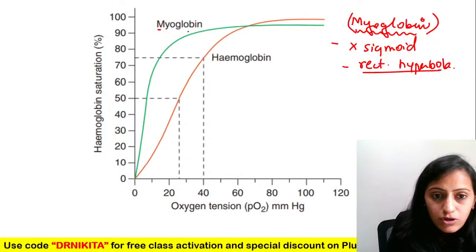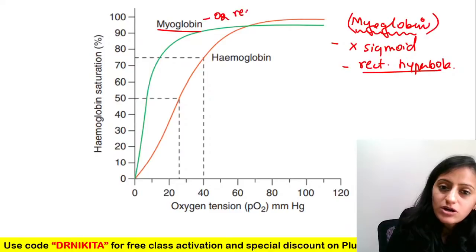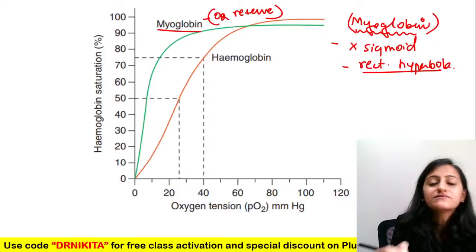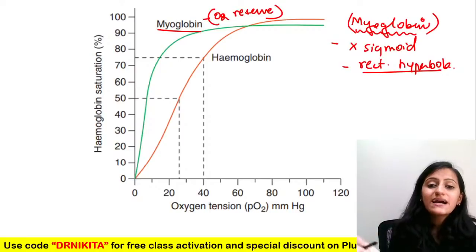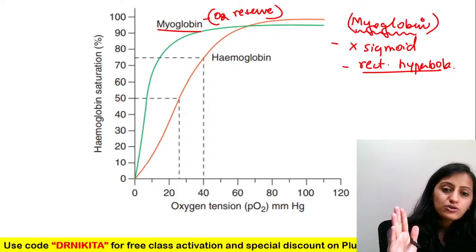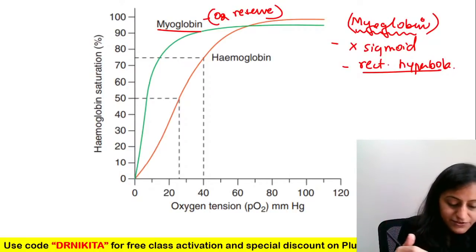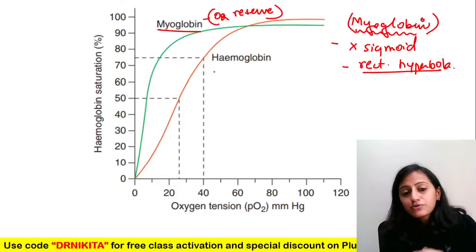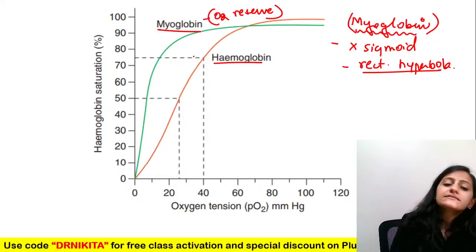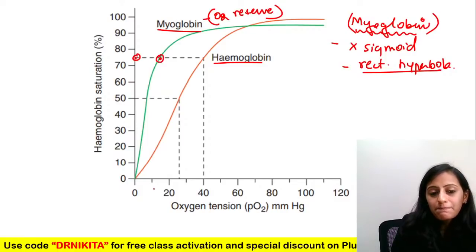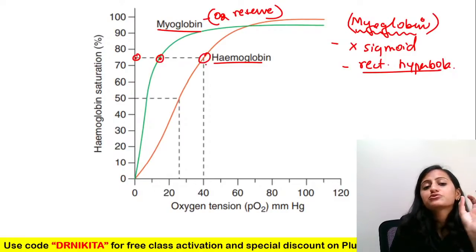So myoglobin basically serves as oxygen reserve for the muscles. You can see how is the graph of myoglobin? Is it towards more left, or is it towards more right as compared to hemoglobin? It is more leftwards. What does that indicate? That at the same oxygen saturation, myoglobin's PO2 is less as compared to hemoglobin.